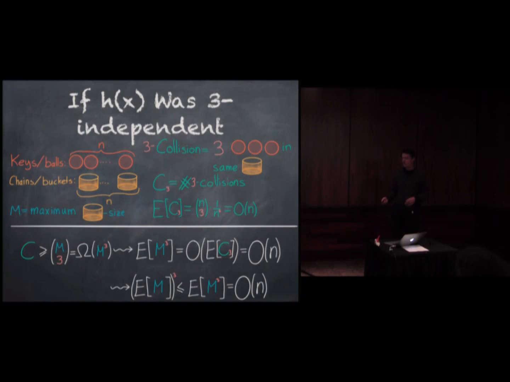Oh yes. So I will hope that my hash function is 3 independent, and then I'll show the proof of how I get down to cube root n. And instead of counting the number of collision pairs, I count the number of collision triples, and I just do exactly the same as before. The expected number of collision triples is order n, and we do exactly the same thing as before, and the max load is cube root n.